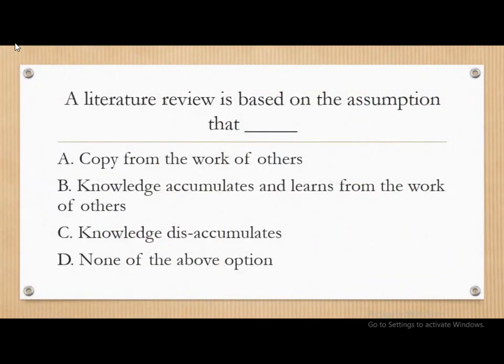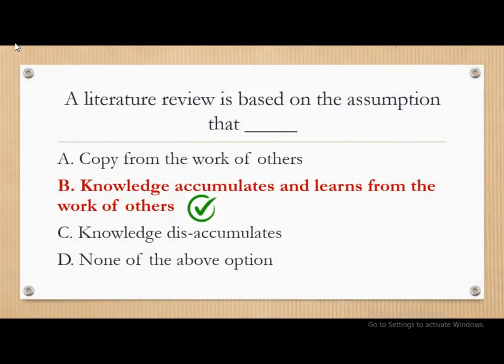Next question, a literature review is based on the assumption that, and the options are copy from the work of others, knowledge accumulates and learns from the work of others, knowledge disaccumulates, and none of the above. So the correct answer is a literature review is based on the assumption that knowledge accumulates and learns from the work of the other researchers.